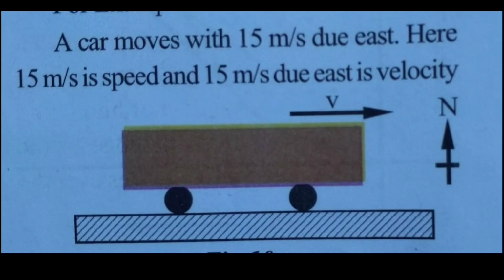Velocity. Observe this picture. A car moves with 15 meters per second due east. Here 15 meters per second is speed and 15 meters per second due east is velocity. Velocity gives the idea of how fast the body moves in a specified direction. Velocity is a vector quantity. It can be represented by a directed line segment. Its length indicates speed and the arrow gives the direction of the motion.